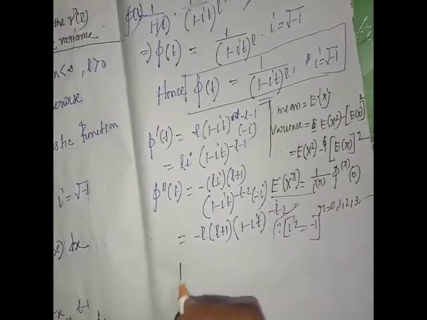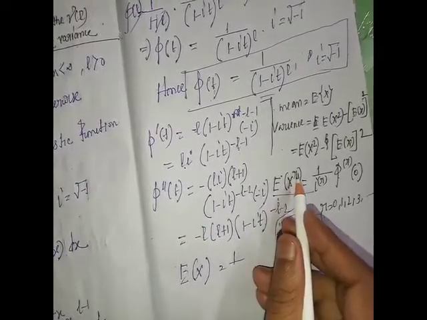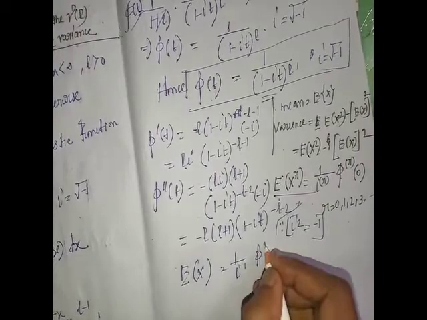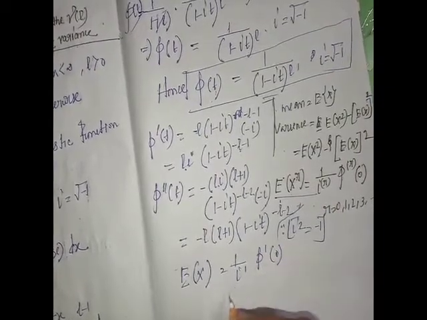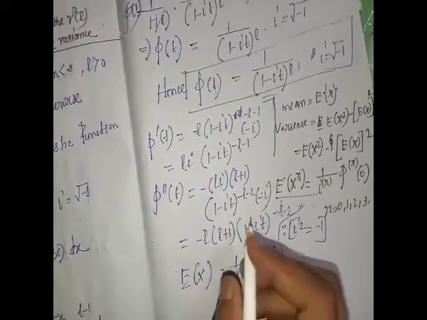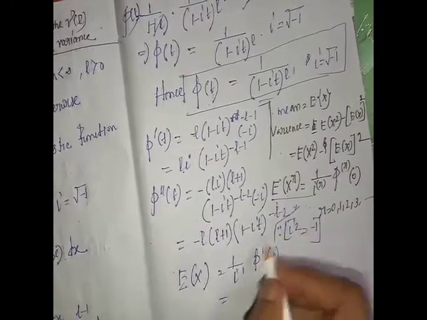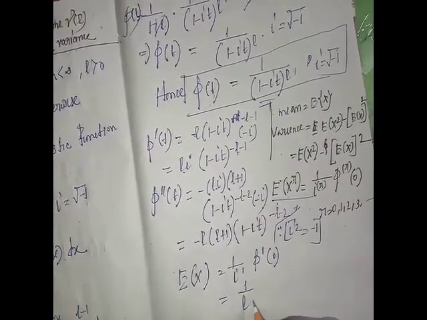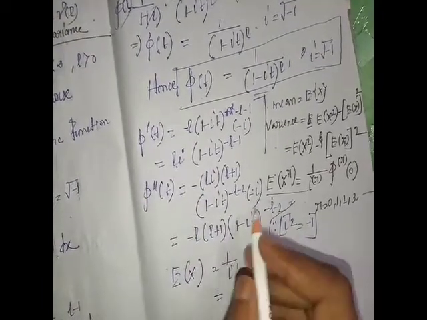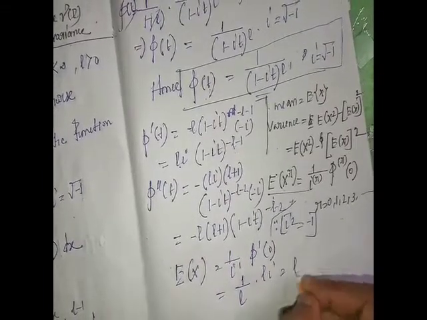So expectation of x, if we put r equal to 1, is 1 by i to the power 1 times phi dash 0. Putting t equal to 0, we get i phi dash 0 equal to l into i, so i cancels and this is l.